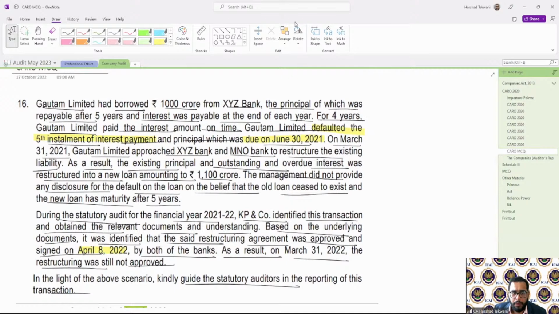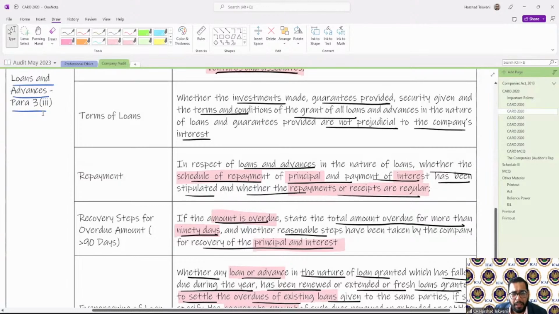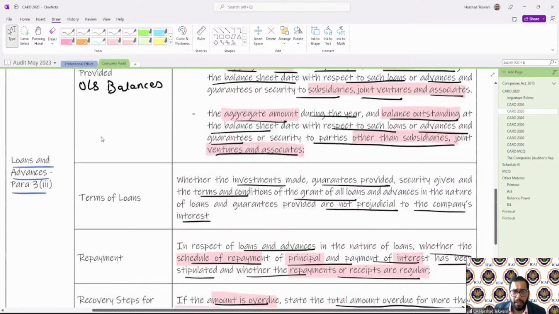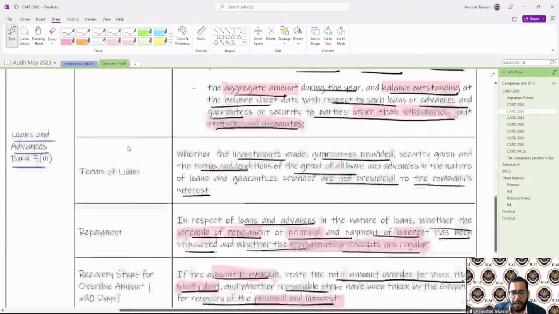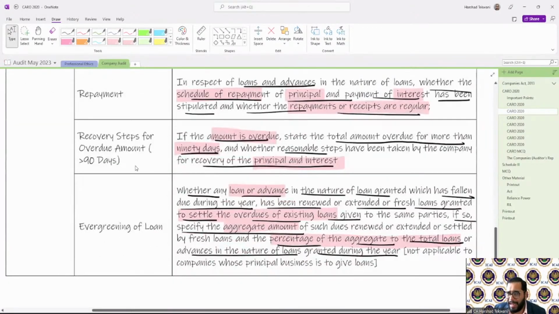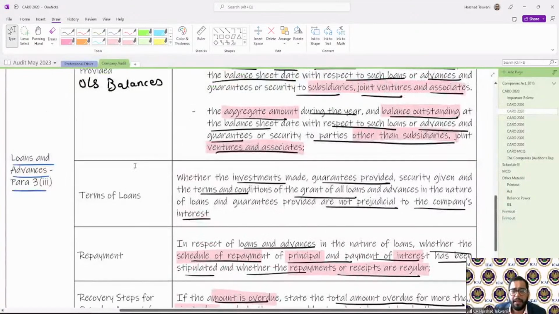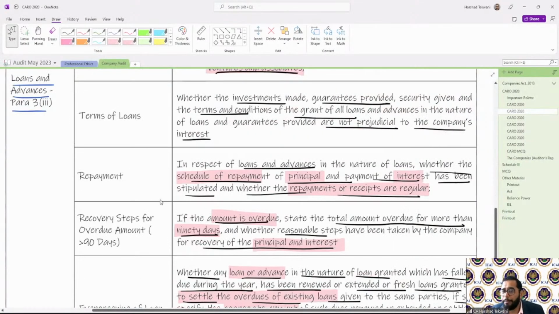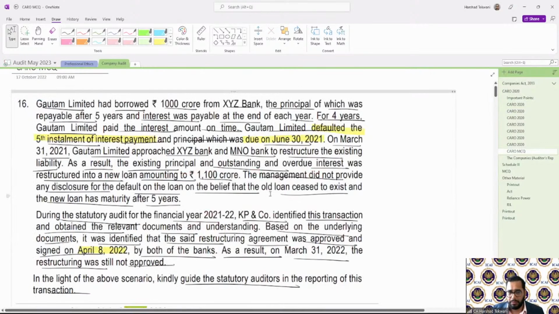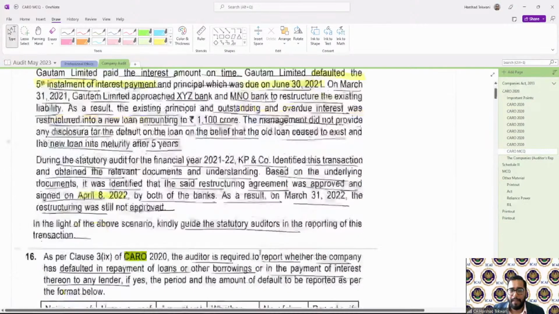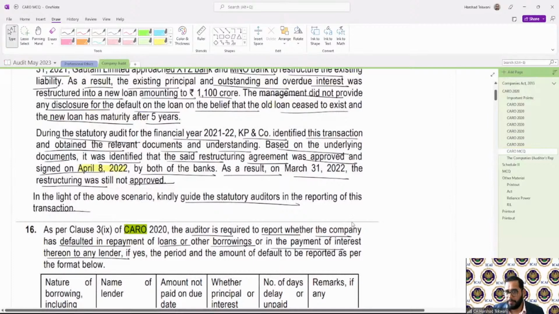The question will come why we are not reporting under para 3, clause 3, loans and advances overdue for more than 90 days. That is where I have provided the loan, loans and advances given. But what we are talking about is loans taken, not given. That's why it will be 3 9, not 3 3.